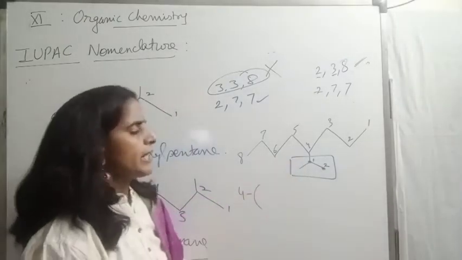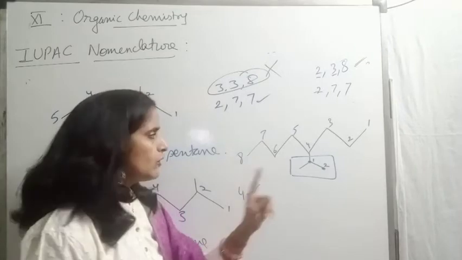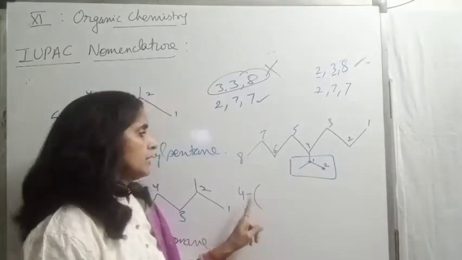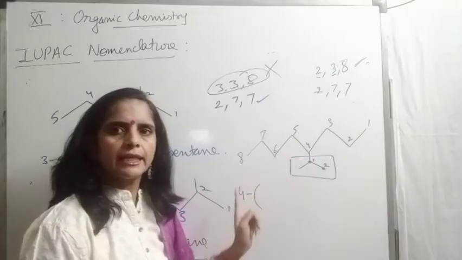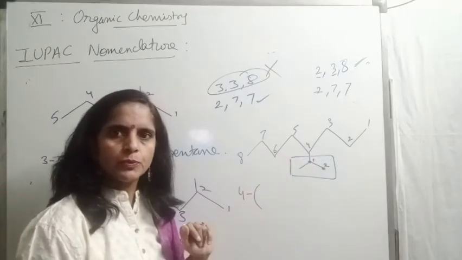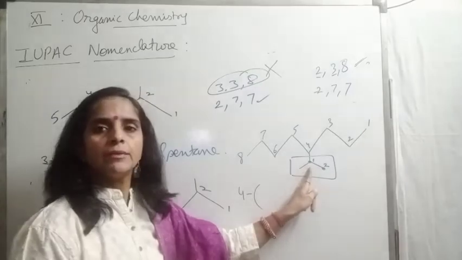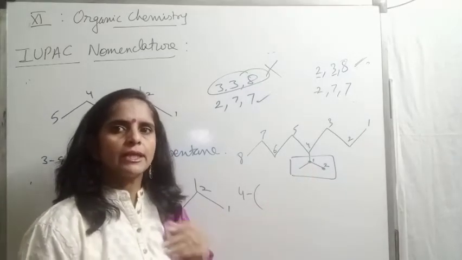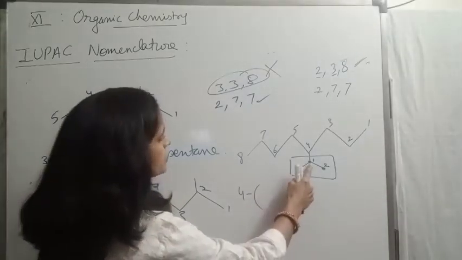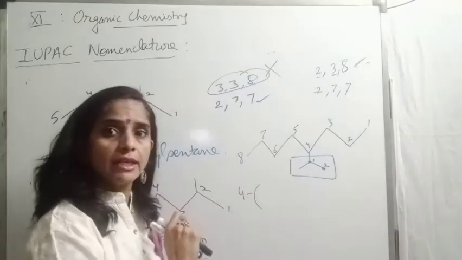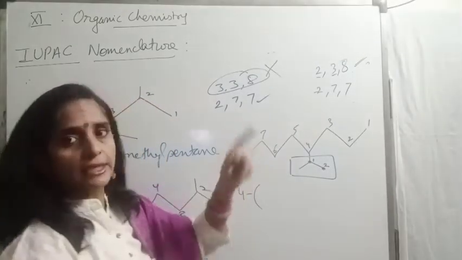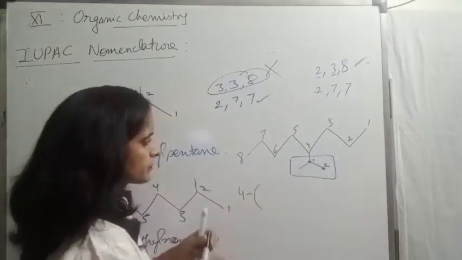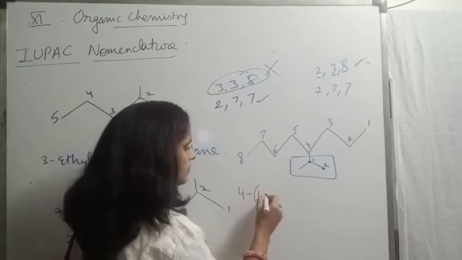Okay, now we will be writing the name of this. The name of a complex substituent is always written in brackets. After writing the position on the main chain, that is the 4th position, where it is present, now we write this name in brackets. Rules are absolutely same. Next, how to write the name. Just check, at first position I have a 1 carbon substituent, and a 1 carbon substituent we know is methyl, as we just discussed. So at first position methyl is there, then it is 1-methyl.